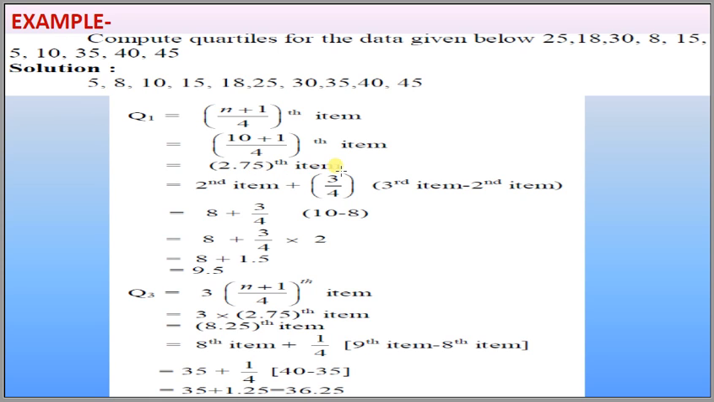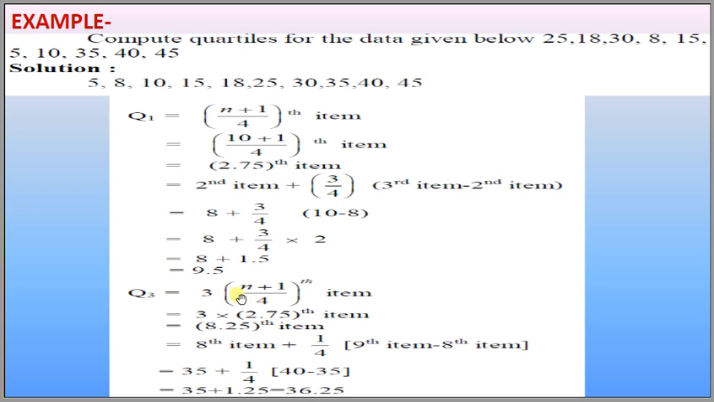the 2.75th term is the value of the second term plus 3/4 of the third item minus the second item. That is 8 plus 3 by 4 of (the third item value 10 minus the second item value 8). 10 minus 8 is 2. Then 3 into 2 divided by 4 is 1.5, so 9.5 is the first quartile.